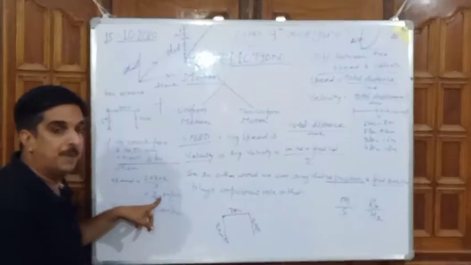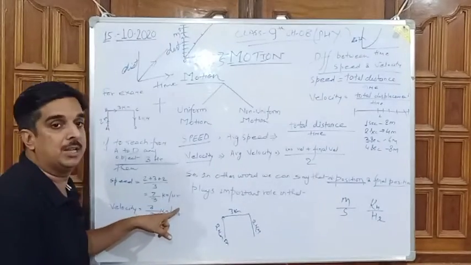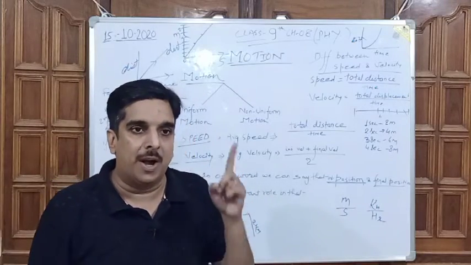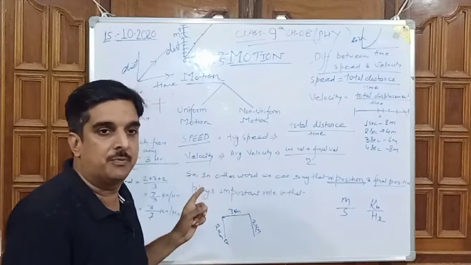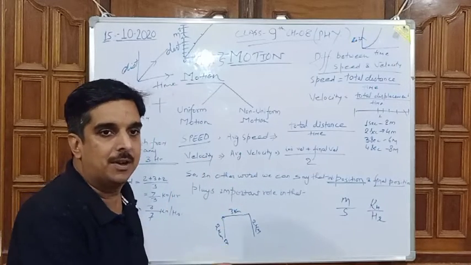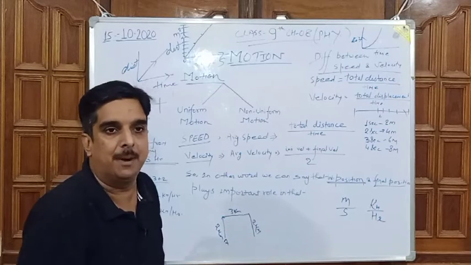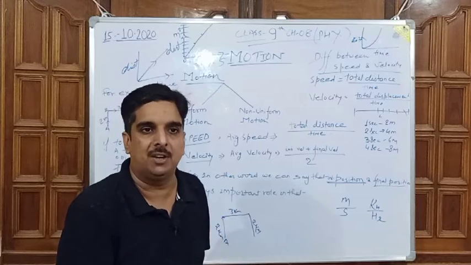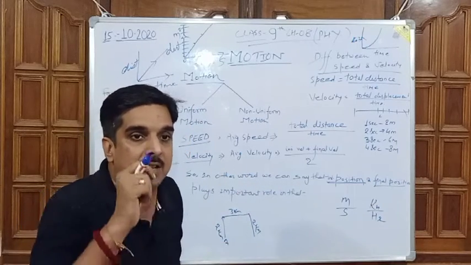So 7 kilometer by total time taken, 3 hours, so 7 by 3 kilometer per hour. Just add all the traveled distances and divide by total time taken. That is the answer for speed.